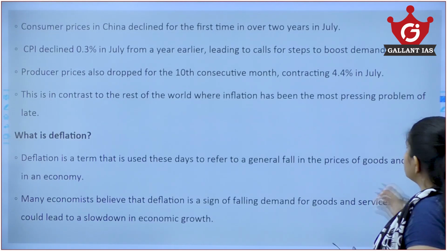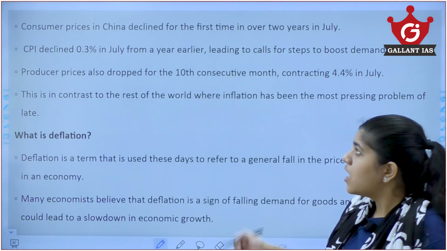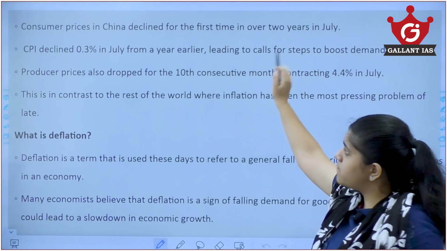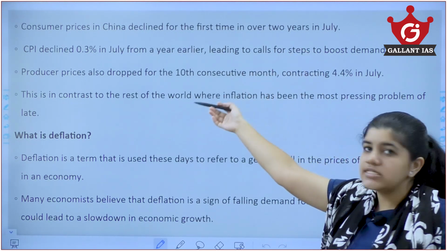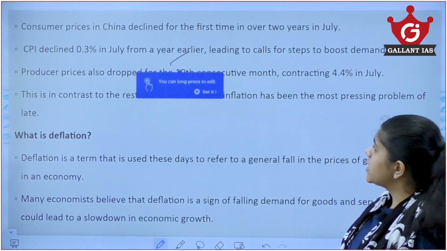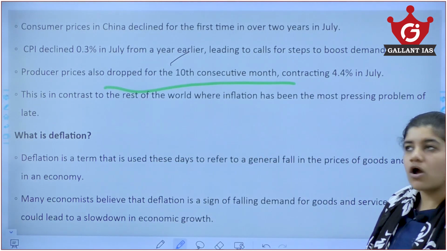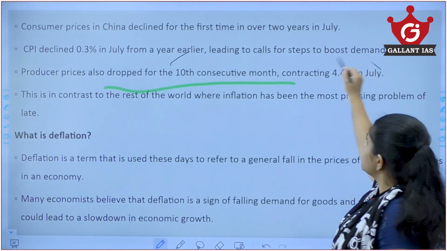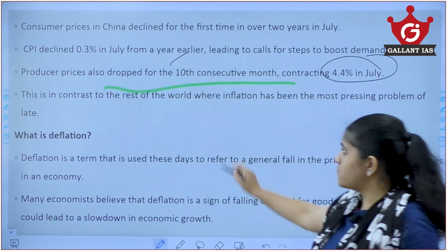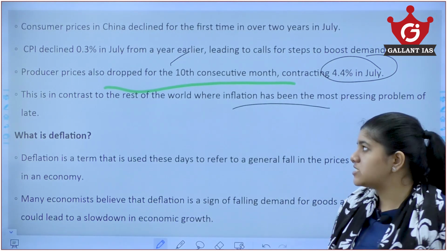In yesterday's class, I told you the concerns of what is happening with deflation in the case of China. I told you some statistics: the consumer price index has fallen for the first time in 2 years, and CPI declined by about 0.3% in July from earlier. There was also a drop in the producer's price for the 10th consecutive month, contracting about 4.4% in July. This is in contrast to the rest of the world where inflation is taking place. In China it's deflation, whereas the rest of the world is facing inflation.